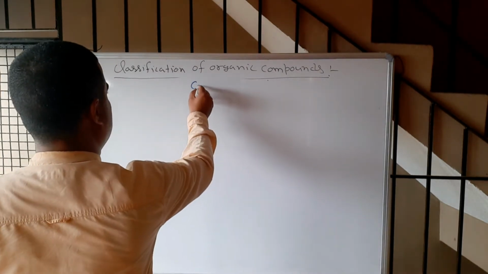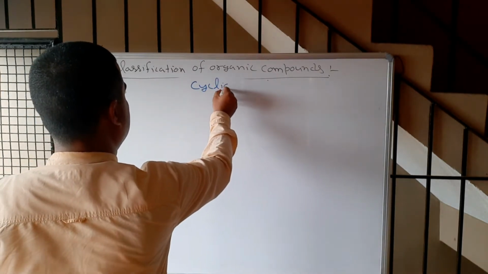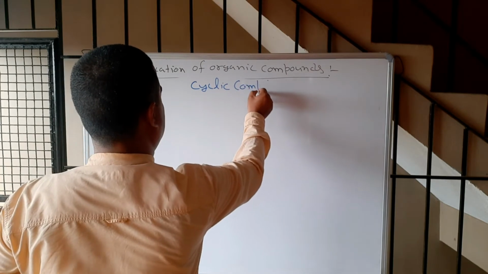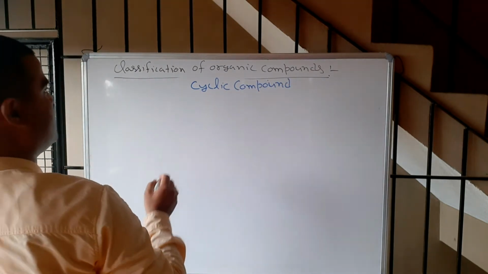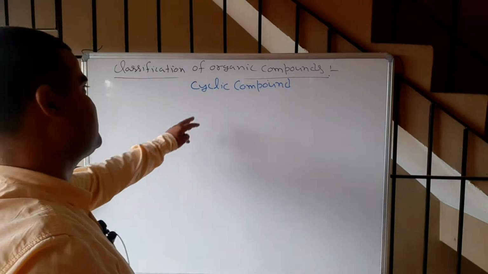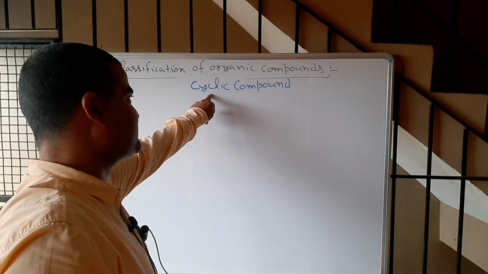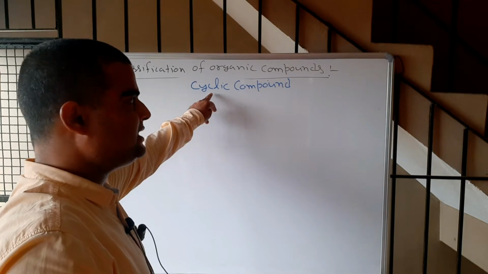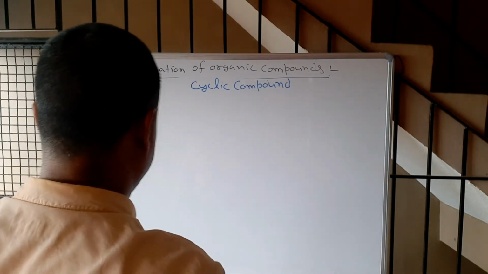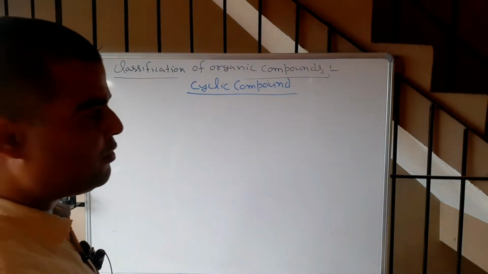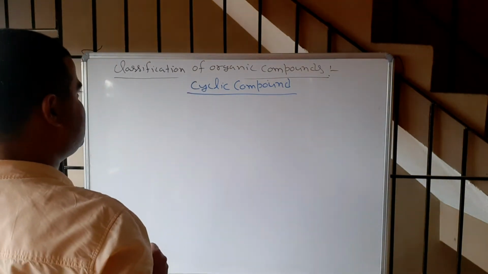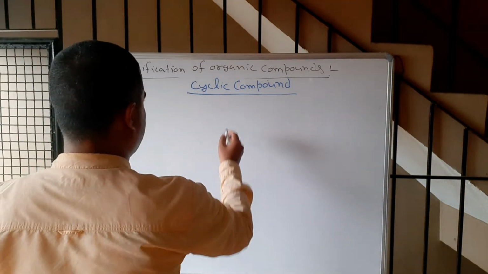Cyclic compound also means which are having closed chain. Closed chain means which are having rings. Now rings can be one or more than one rings, correct? So these are called cyclic compound.